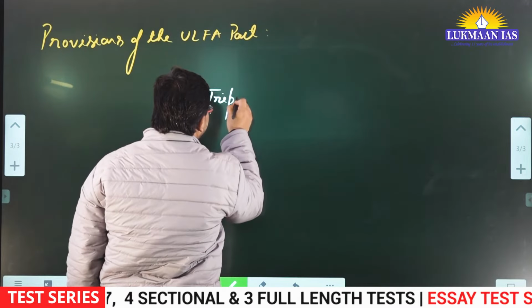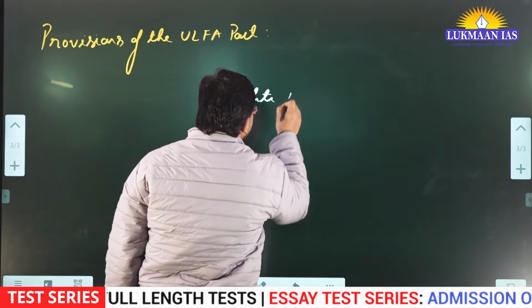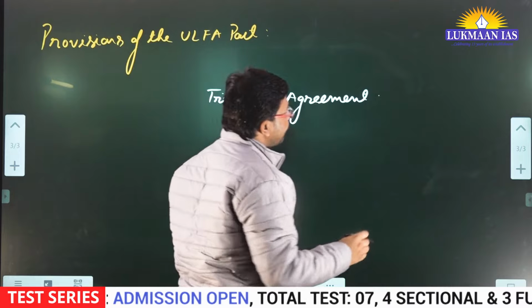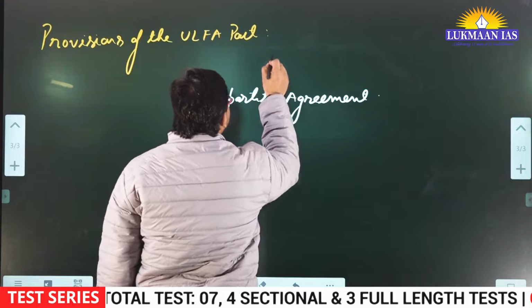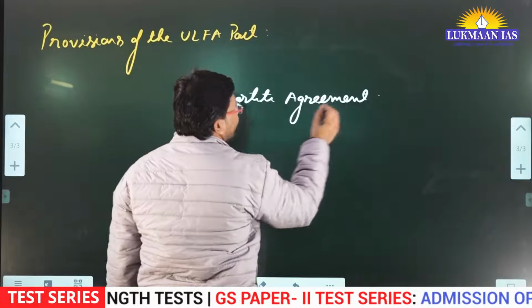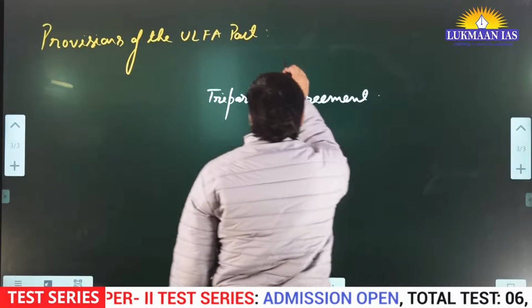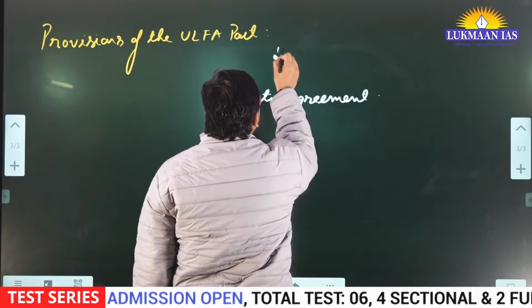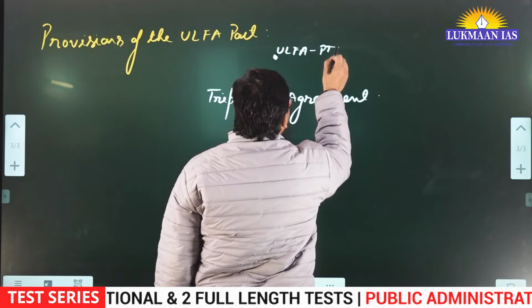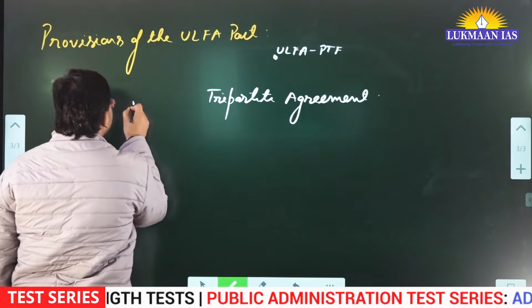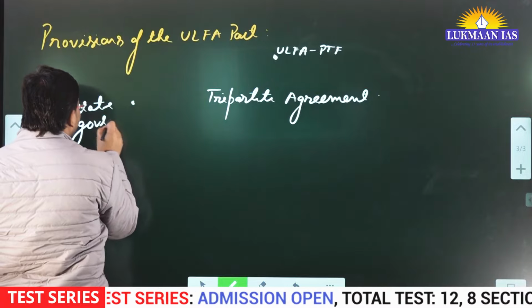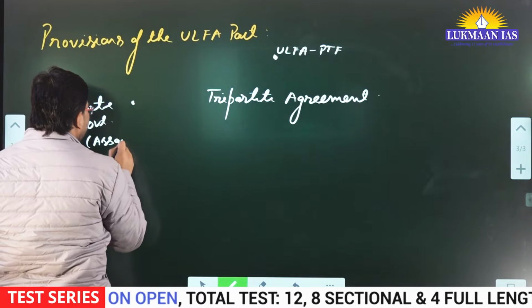It is a tripartite agreement. Tripartite agreement means here, let's say on one side, let me write it somewhere, on one side over here we have the ULFA pro-talks faction, right? On the other side, we have the state government, which is the state government of Assam.